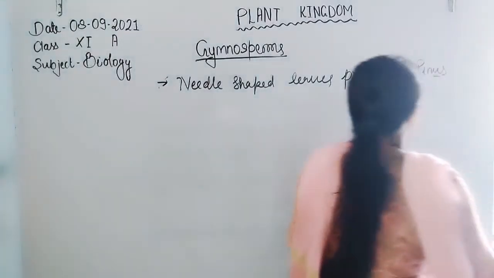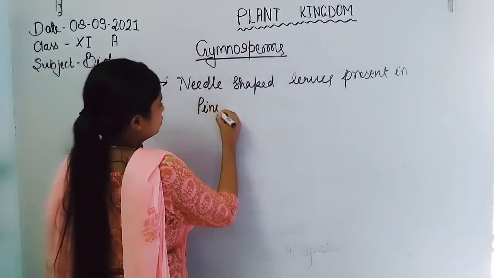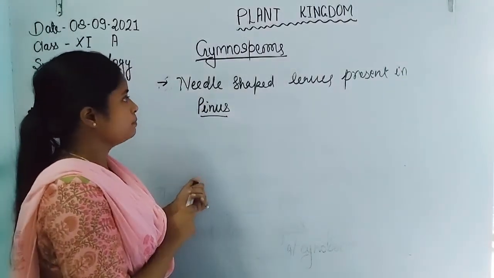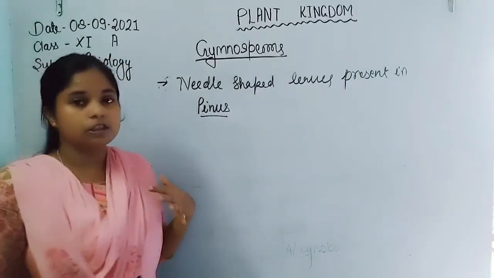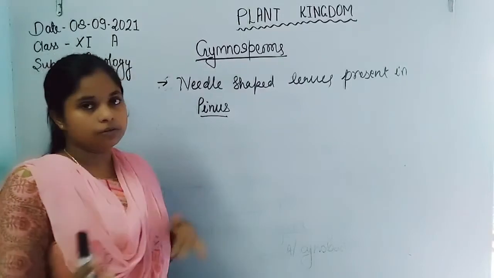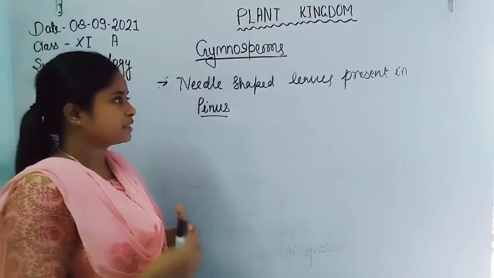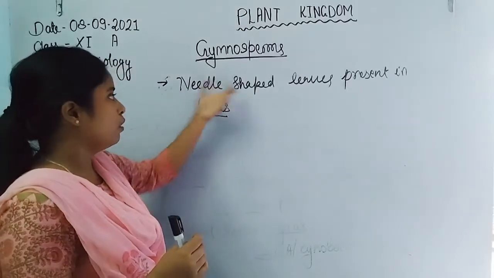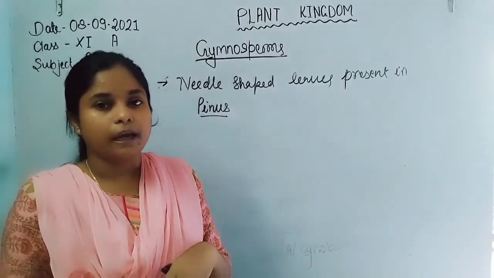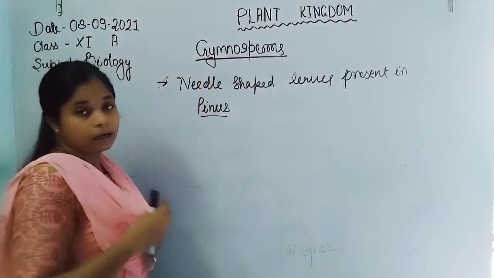So what is the meaning of this? Pinus. So what are the modifications? Because of needle shape, mostly they grow in the extremely chilled condition, where obviously during the winter season the snow is falling. So to tolerate the extremely chilled condition, the leaf of Pinus modified into the needle shape, so that the snow can fall down from the leaves. So overall they represent the modification.